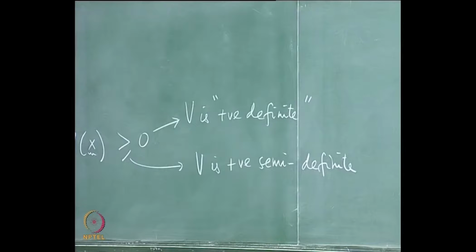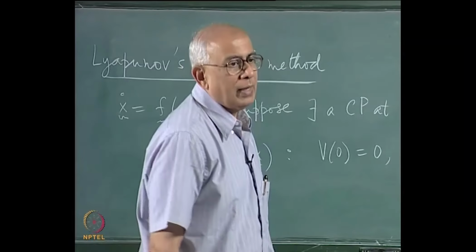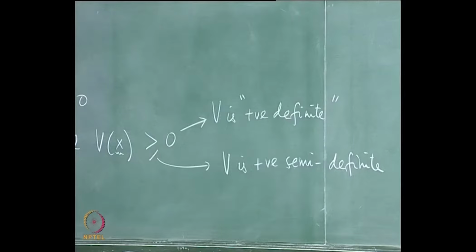And the similar statement is true for negative definite and negative semi definite. If it is less than 0 everywhere, then it is negative definite, less than or equal to 0 it is negative semi definite. Okay. Now V has nothing to do with the dynamical system, it is just a Lyapunov function, an auxiliary function which I am going to try to find.